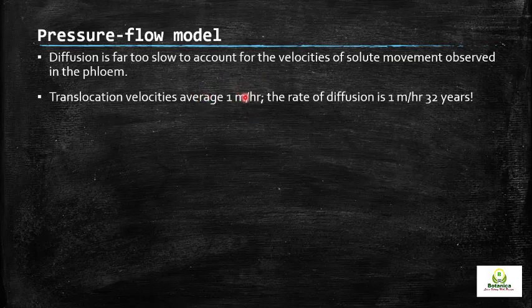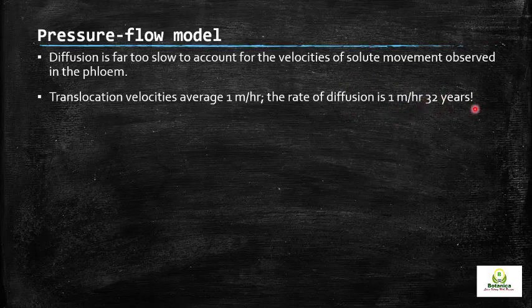So the phloem exudate, or solute formed in the leaf, will be transported a length of 1 meter of the tree after 1 hour. It will cover the distance of 1 meter in 1 hour. When we compare this with the diffusion rate, diffusion would take about 32 years to cover 1 meter.